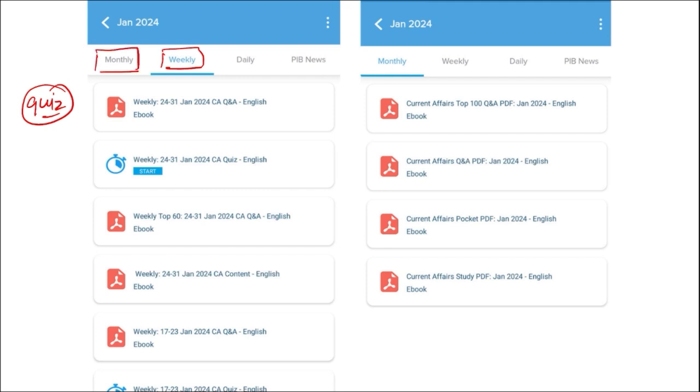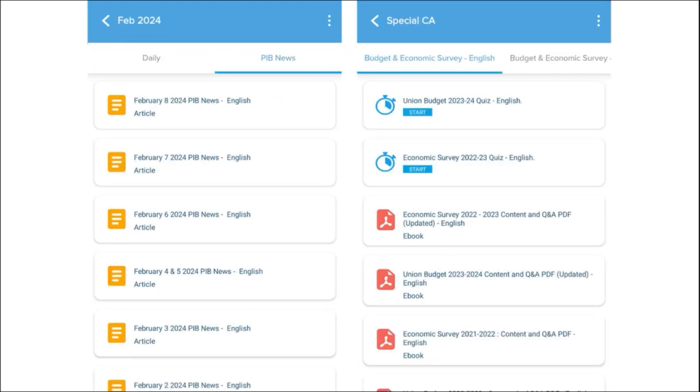Similarly for the monthly, the PDFs are very important. They provide you insights of various topics, as well as we also make sure to provide you the quiz of monthly questions that are very important for learning. Next, we also provide you with important PIB articles on daily basis so that you can go through these articles and have an insight about that particular topic.